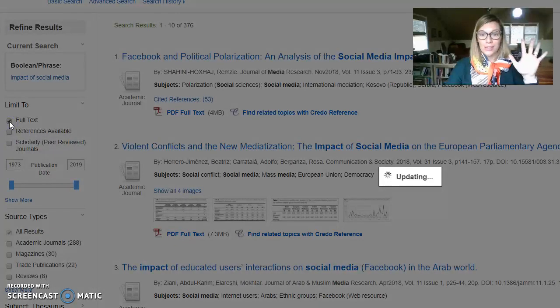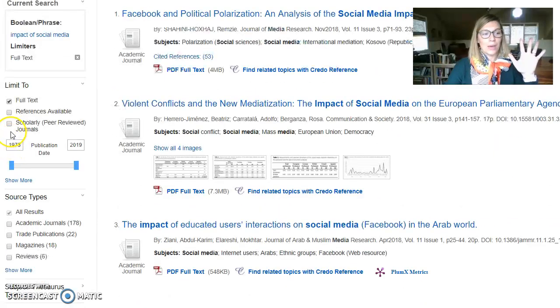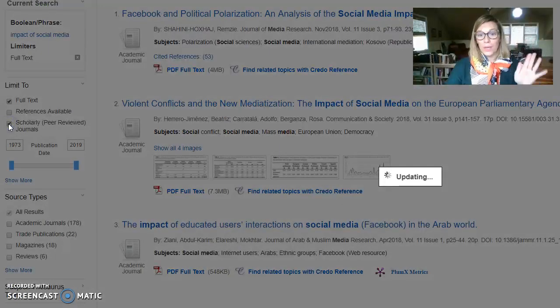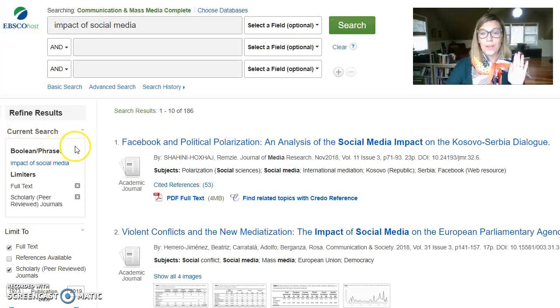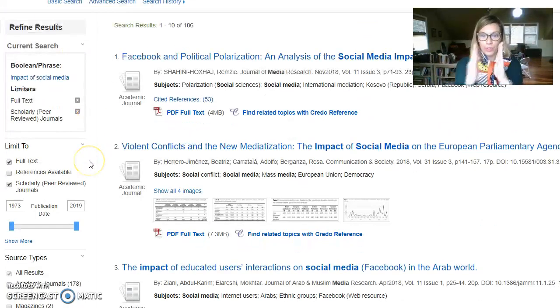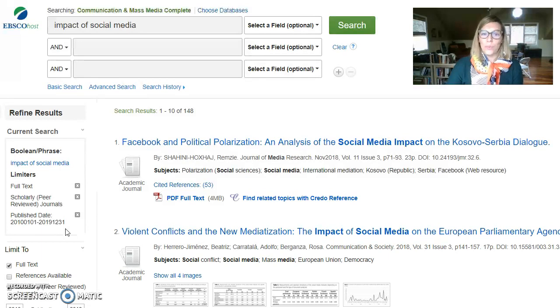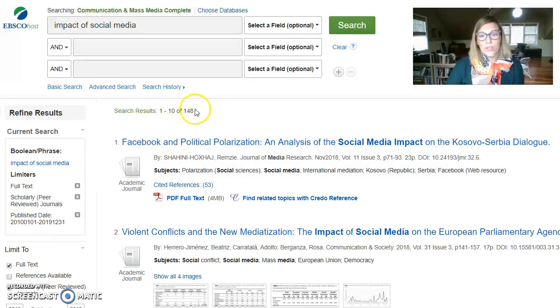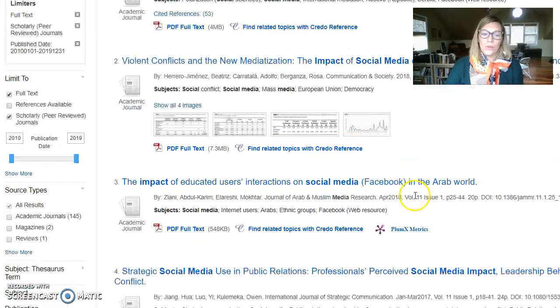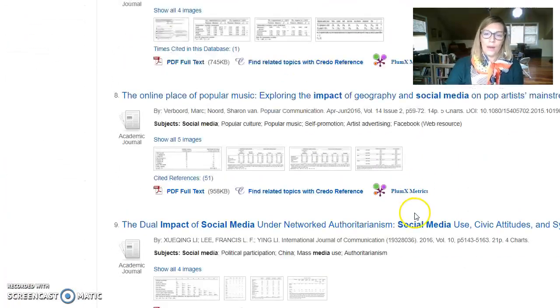So I'm going to click full text. And then the next thing I'm going to click is that it's a scholarly peer-reviewed journal article. So that's filtering it even more. And then since I'm specifically looking up information about social media, I'm going to want something that's more relevant. So definitely something in the last 10 years would be more useful. So we brought that number down to 148, and now you can scroll down and find an article that you think fits well with your topic or your interest.